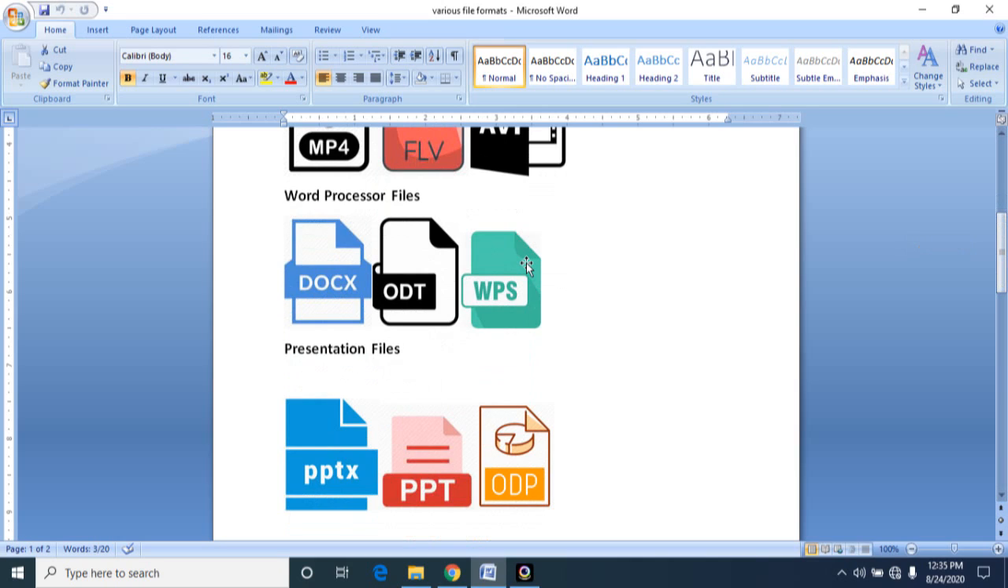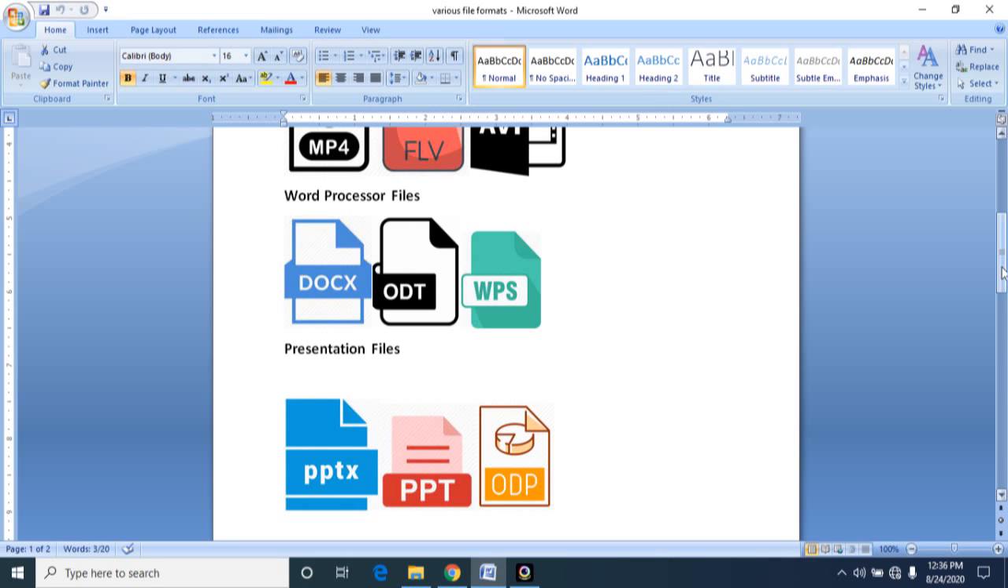Word processor files: .docx, which is nothing but the Microsoft Word document, and .odt. This is again a word processor file, but the .odt extension is used in the Linux operating system, while .docx is used in Windows. And WPS is a software that carries all the word processing software: PPT, Excel, Word. You may find this in a Redmi phone, and you may download this software for your phone from the Play Store, Nokia, or Microsoft Store.